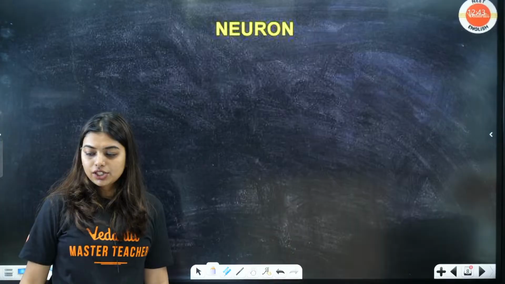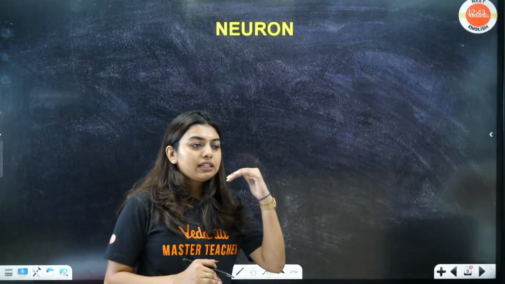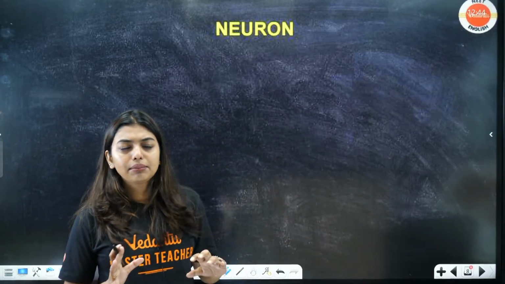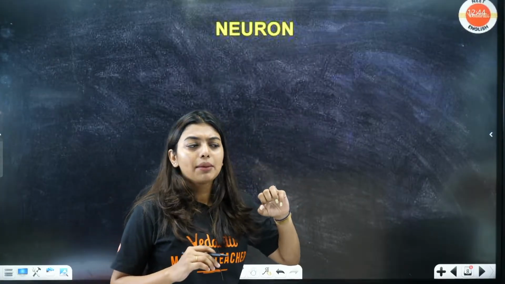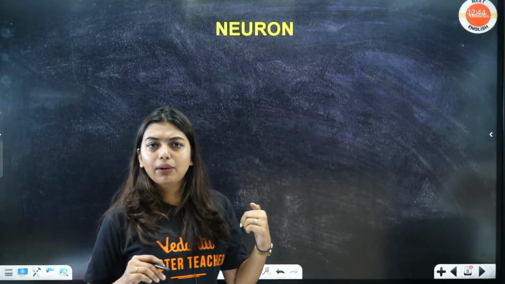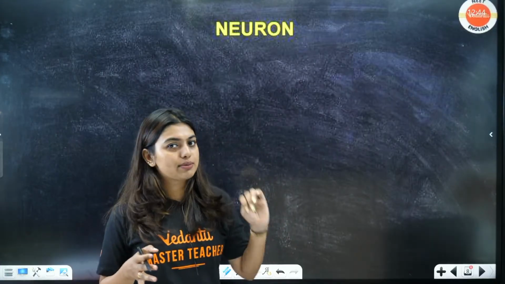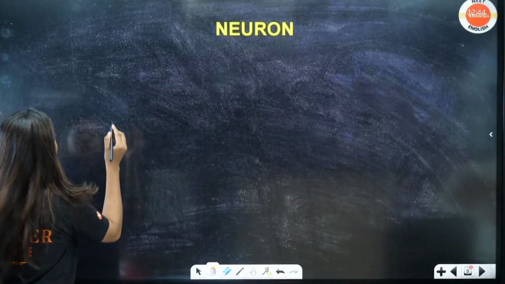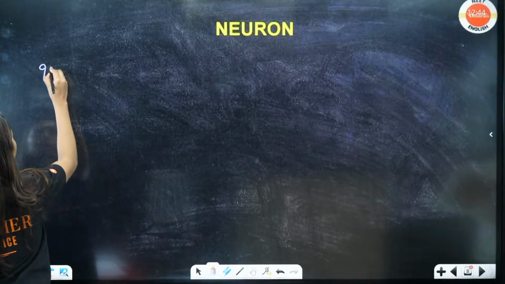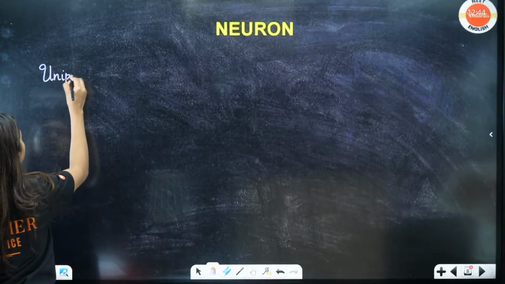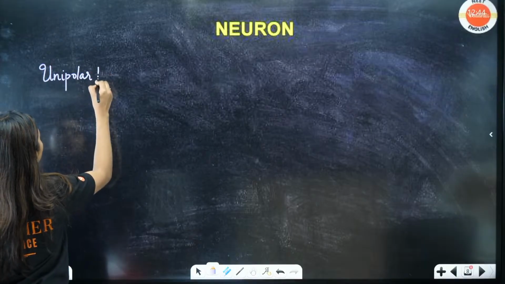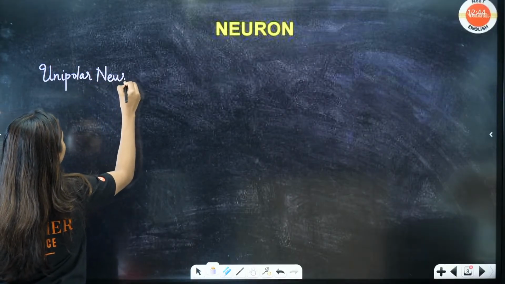Now, different types of neurons are there, may be present at the embryonic stage, may be present in different parts of our body. So you have to study 4 types of neuron. The first neuron is going to be called your unipolar neuron.